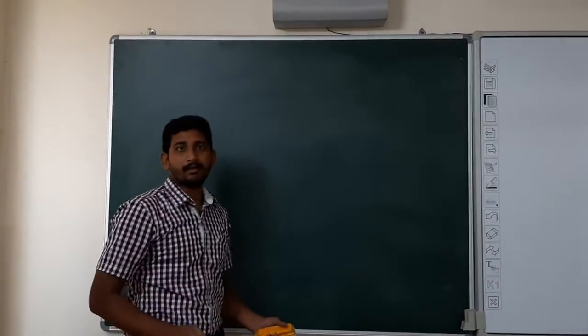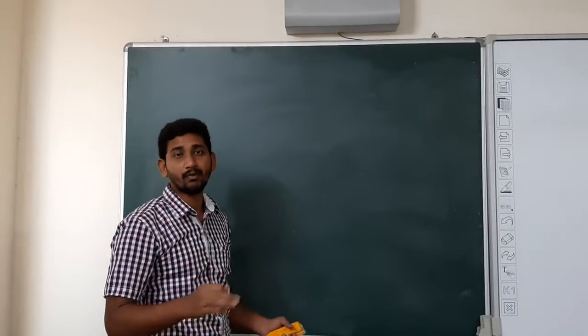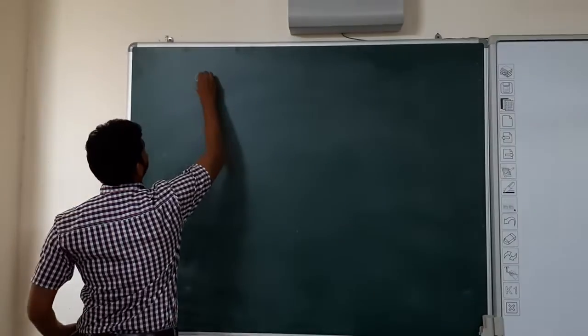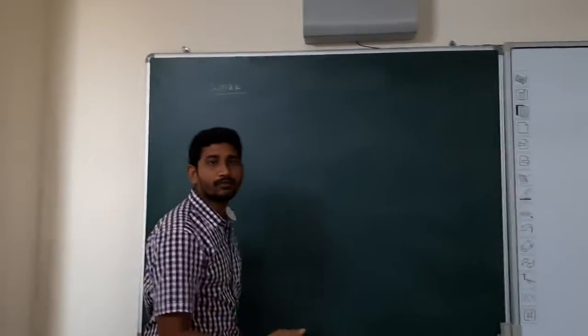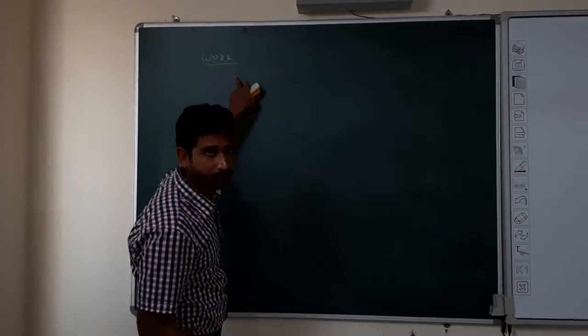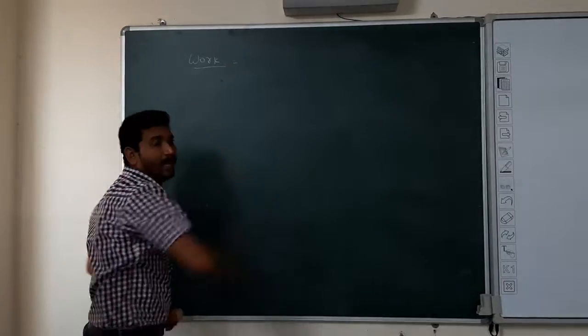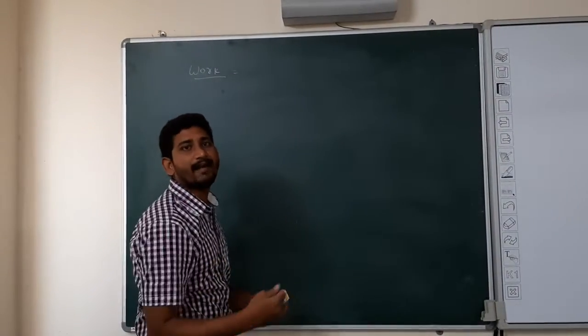Now work. If we apply more force, we will get a good result. So what is work? For applying more force, we should do more work. So work is related to force. And how much force we applied, that much distance it will travel.